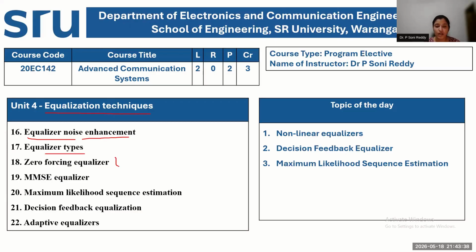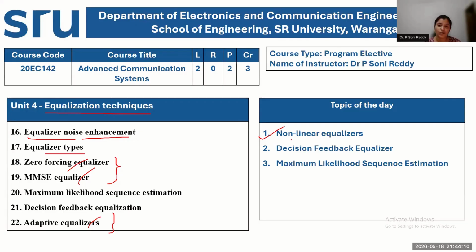We have also studied different classifications of equalizers. Specifically, we have studied all the linear equalizers, that is zero forcing, MMSE, and adaptive equalizers. All these were linear equalizers, and we have completed understanding, discussion, comparison, and performance analysis in a previous lecture. Today in this lecture, we are going to focus our discussion on the only topic which is left in equalizers, which is the nonlinear equalizer types.